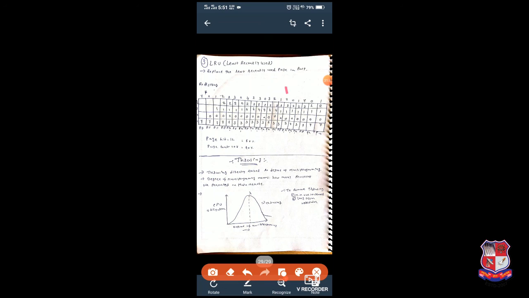2, 1, 0, 3 as it is. The next page is 0, again a page hit occurs. Then 1, again a page hit occurs. 7, page fault occurs. So we have to check 2, 1, 0, 3. 2 is used here, 1 is used here, 0 is used here, and 3 is used here.